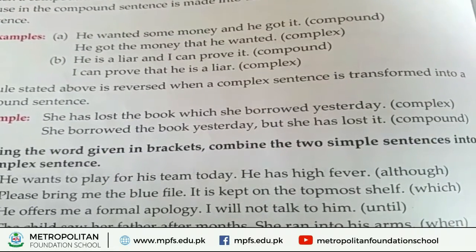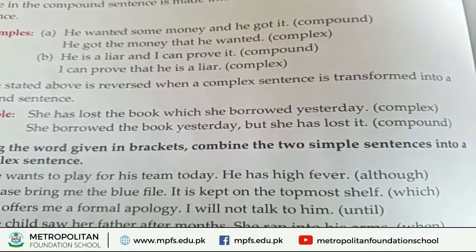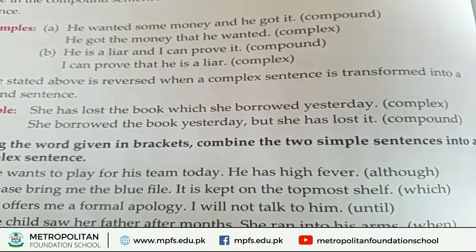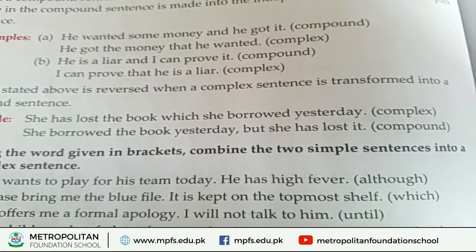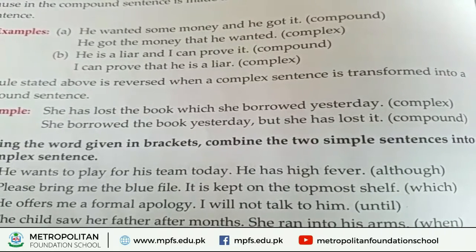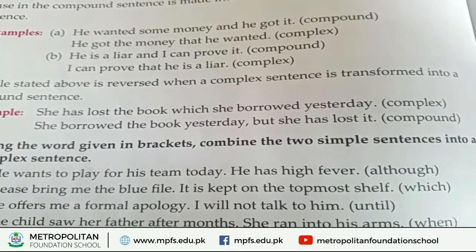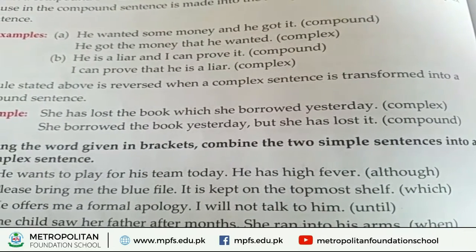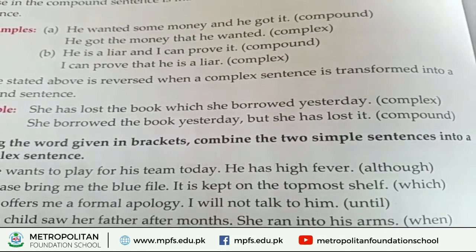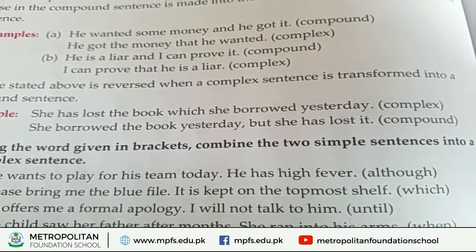So the example shows: She has lost the book which she borrowed yesterday. It is a complex sentence. Why is it complex? Because in this sentence we have used a clause, converted or expanded into words of our own. Now we change it into compound. How could we do that? She borrowed the book yesterday, but she has lost it. So it is a compound sentence.